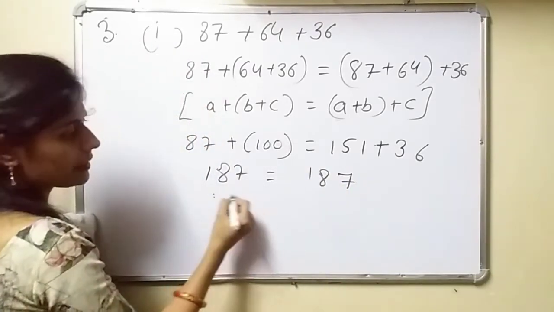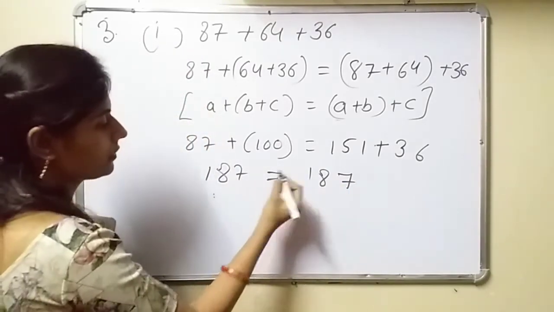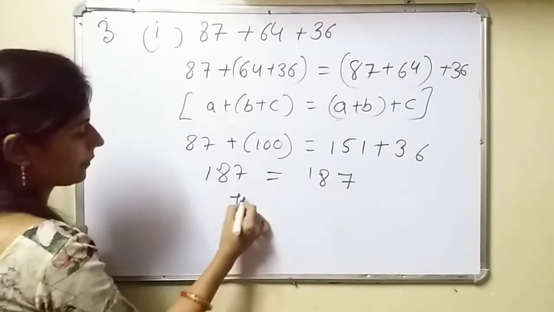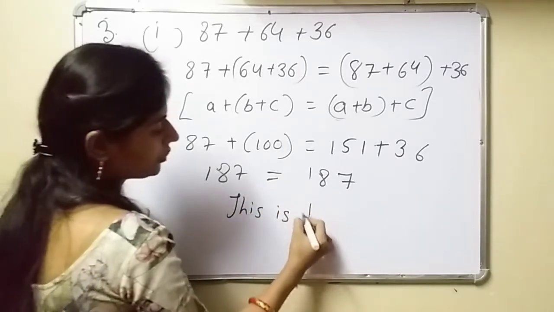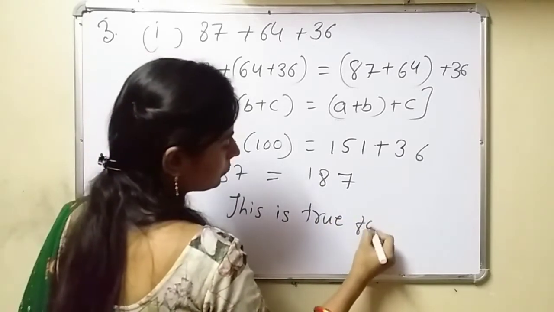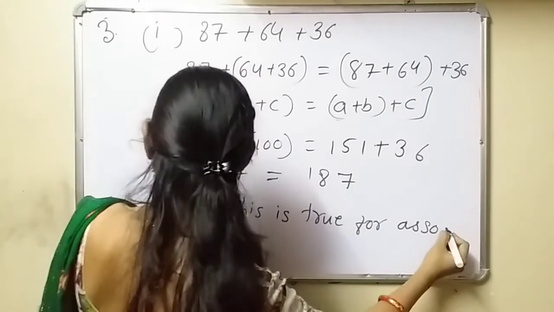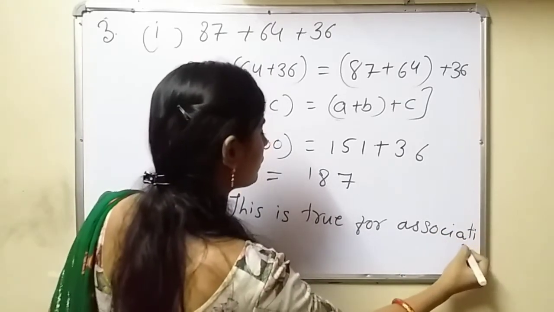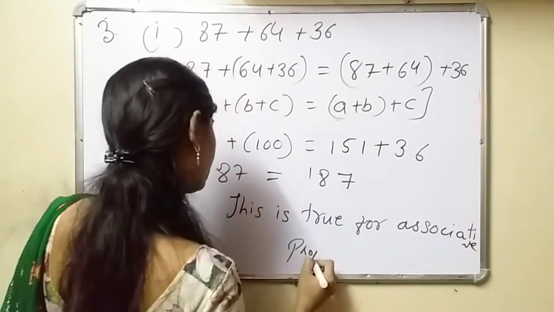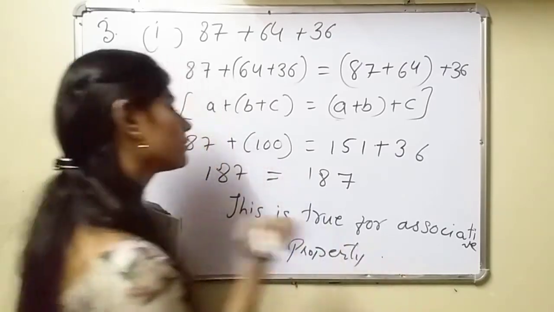This is equal, which means LHS is equal to RHS. So this is true for the associative property. Okay.